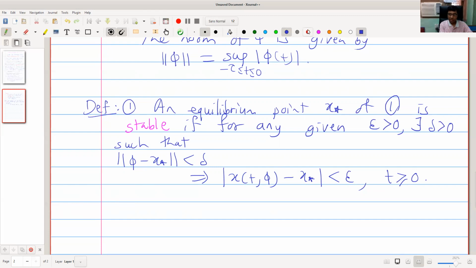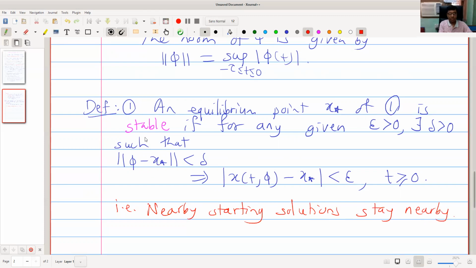So in other words, nearby starting solutions stay nearby in case of stability.